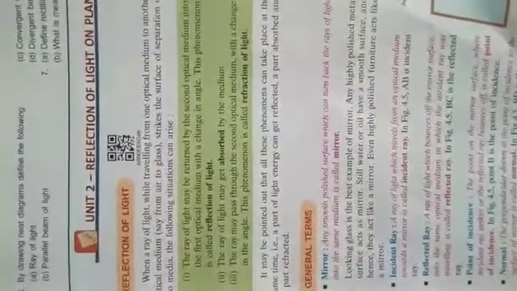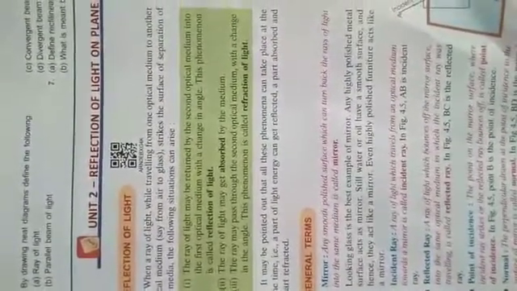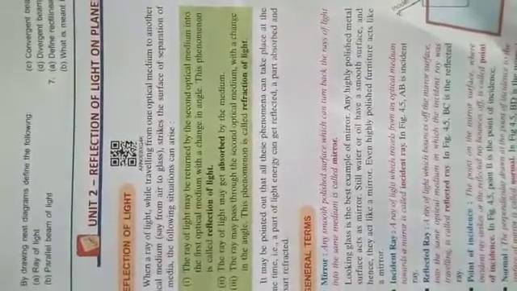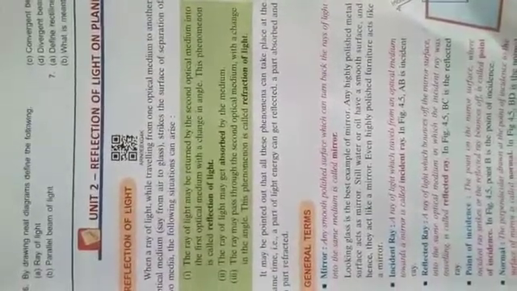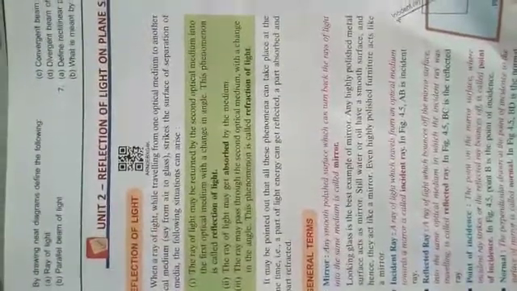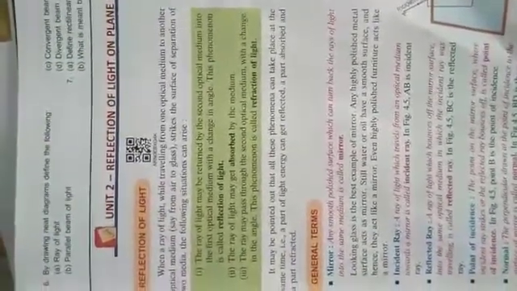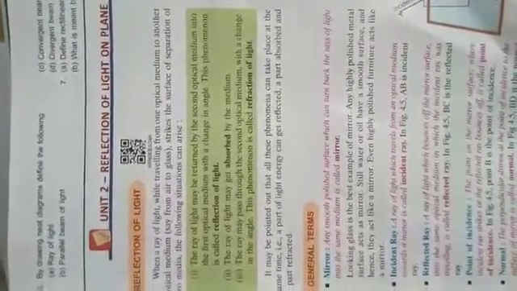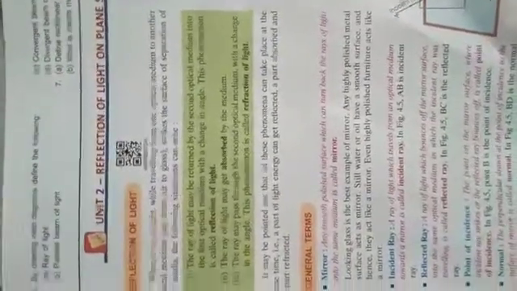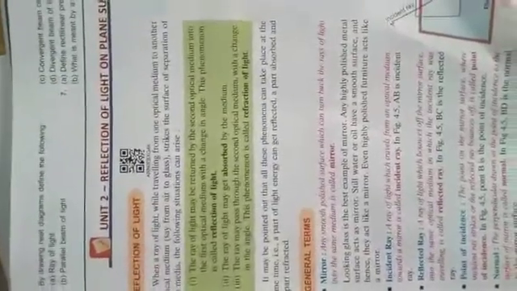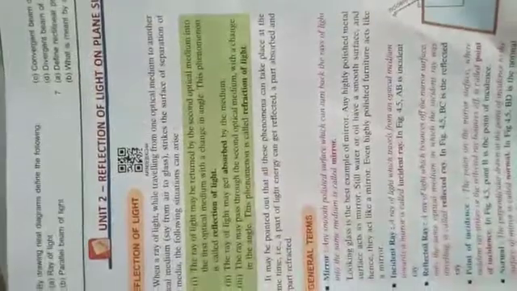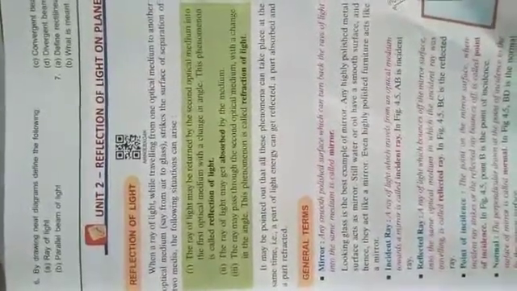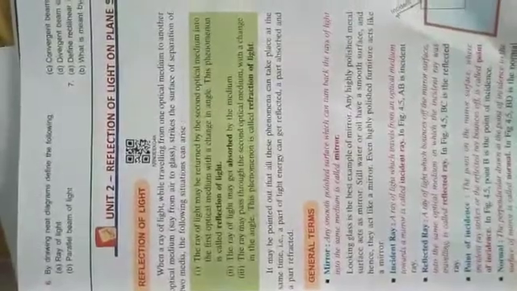The first one is the ray of light may be returned by the second optical medium into the first optical medium with a change in angle. This phenomenon is known as reflection of light. Another one, the ray of light may get absorbed by the medium. The surface which can absorb all the light appears to be black. That's why we can say that black is a perfect absorber of light. The third chance is that the ray may pass through the second optical medium with a change in angle. This phenomenon is known as refraction of light. In this chapter we will learn basically about reflection.